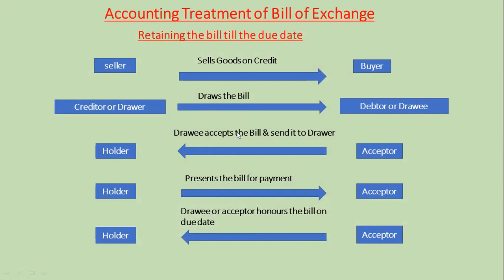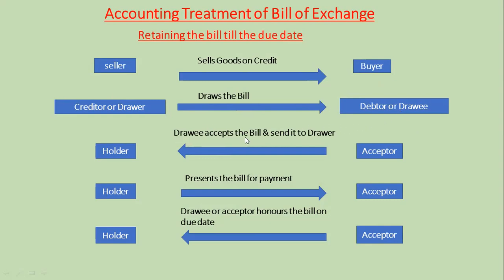An instrument can be obtained by the seller selling the goods to the buyer on credit. In such situation, drawer or creditor draws the bill on drawee or debtor.